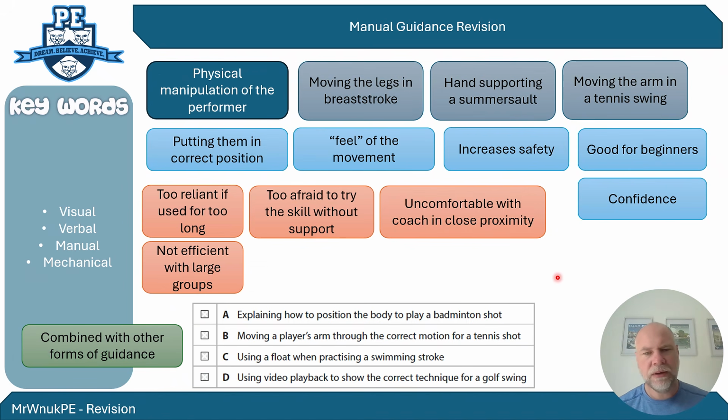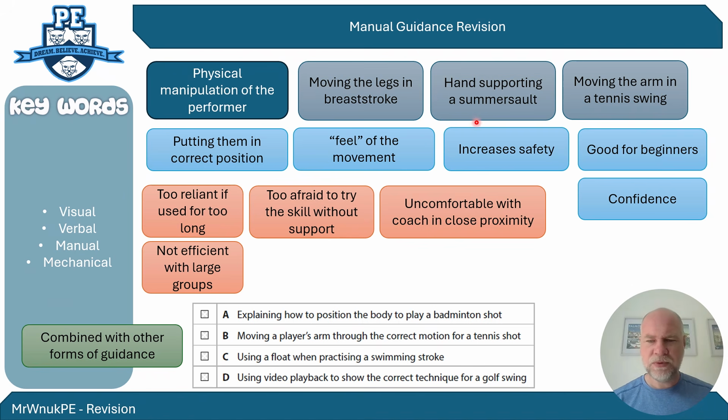Right, now manual and mechanical guidance have less information on them because they come up slightly less often, but it's still an area that is worth the revision. So manual guidance is where you physically manipulate the body of the performer to create the skill. So you're moving the legs of a performer, or you're getting the arm of a performer and you're pushing it into a particular position. Often the exam board have quoted moving the legs in a breaststroke, so they might be on the float in a swimming pool, and then the coach is moving their legs in the action that it takes them to move their body.